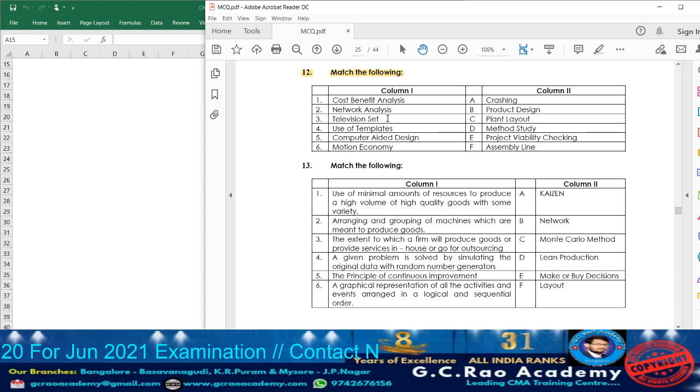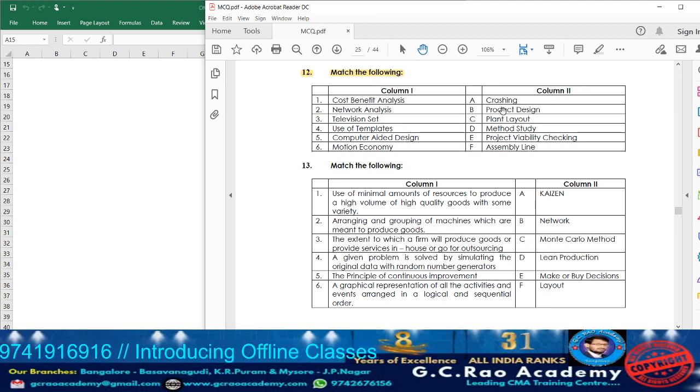Television set, how will it be manufactured? With the help of an assembly line. Use of templates will be made where? In plant layouts. Computer aided design, in short CAD, where will it be utilized? In the process of product designing. Motion economy will be covered under method study.